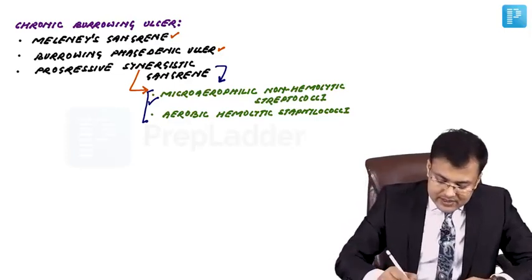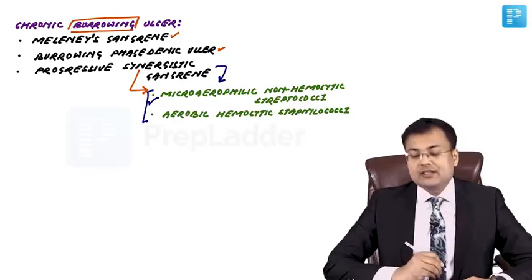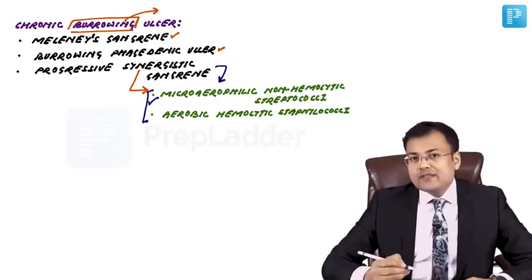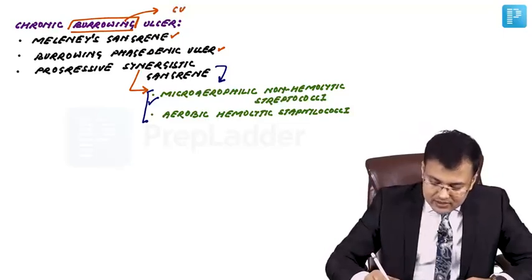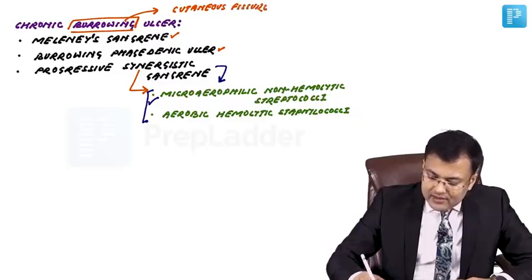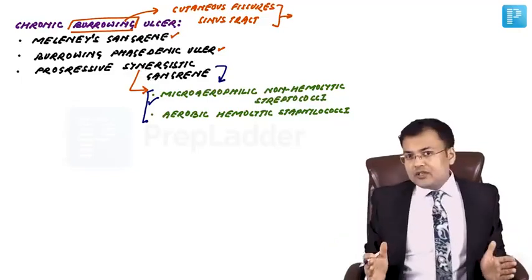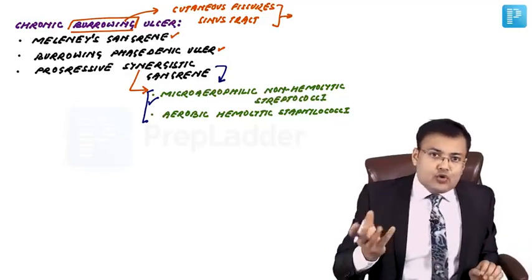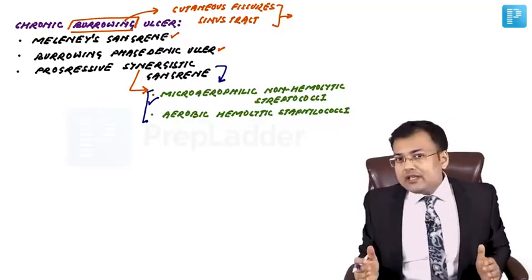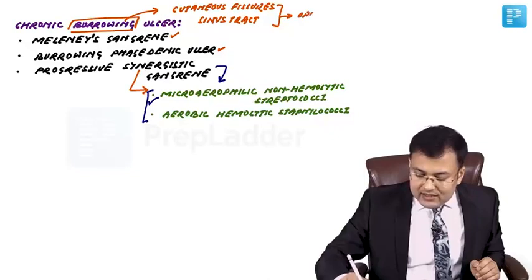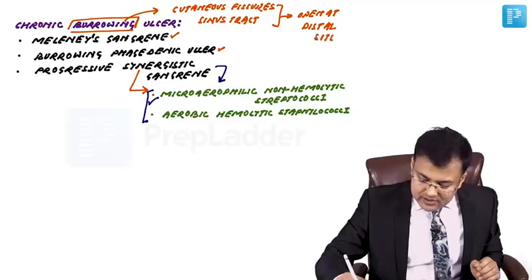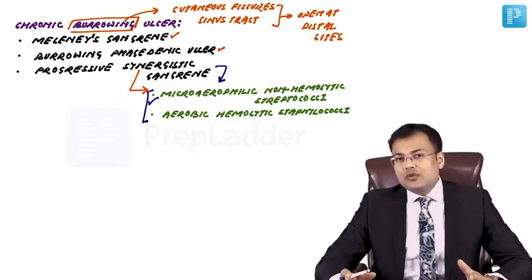Now see, the term is self-explanatory. It is chronic burrowing ulcer. So there are burrowing cutaneous fissures and there is presence of sinus tract. And what is the important property? That these fissures and sinus tracts are going to open at distal sites. Clear? So this is chronic burrowing ulcer, also known as Meleney's gangrene.